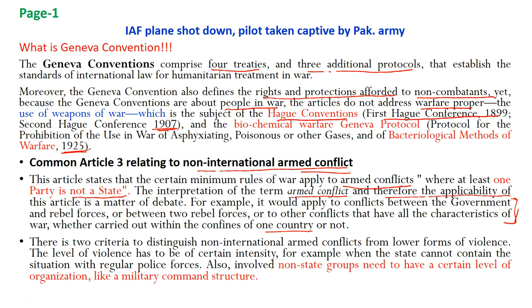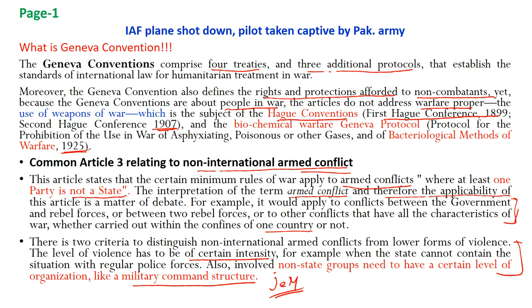conflict? So there are 2 criteria to distinguish non-international armed conflict from lower forms of violence. The level of violence has to be of a certain intensity that is not defined here, for example, when the state cannot contain the situation with regular police forces. Also, the non-state group involved needs to have a certain level of organization, like a military command structure, and this is also a point which might create a problem for India, because India would find it tough to claim or to prove that Jaish-e-Mohammed has a structured military command.